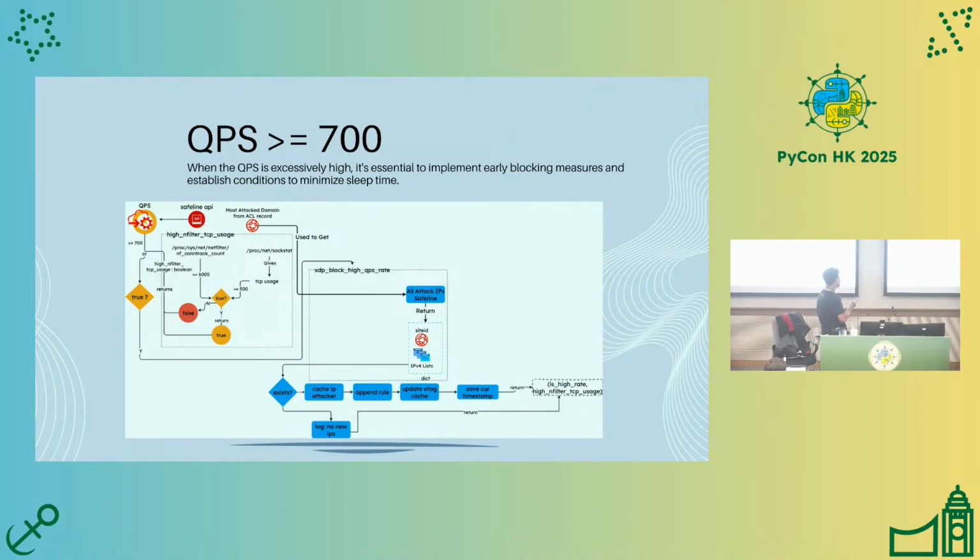Then if the condition is true, it will continue to the XDP block high QPS rate coroutine, and all attack IP addresses from SafeLine for the specific domain obtained from the ACL record will be returned with the site ID as the key of the dictionary.